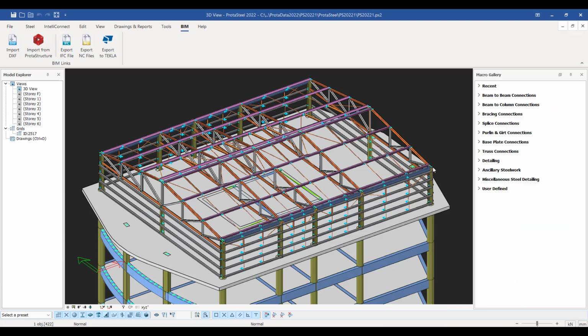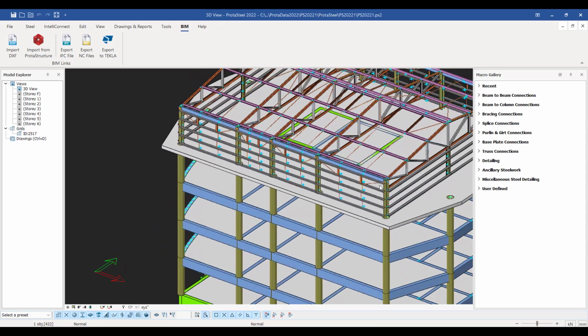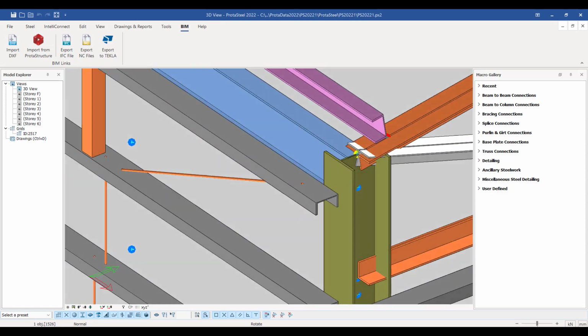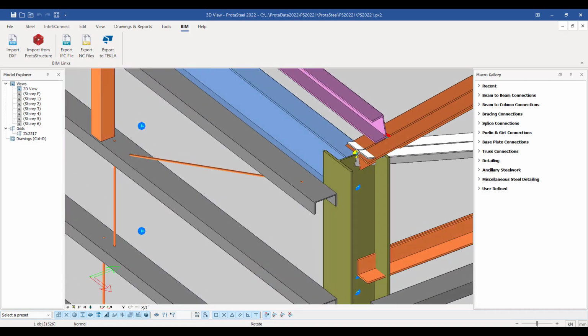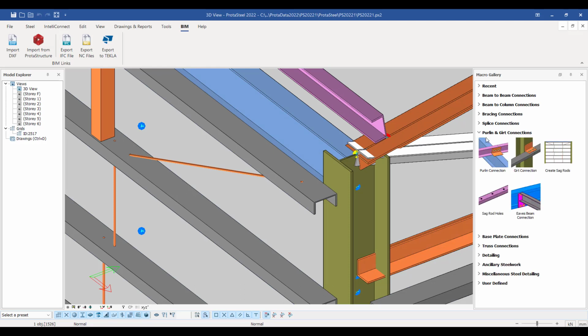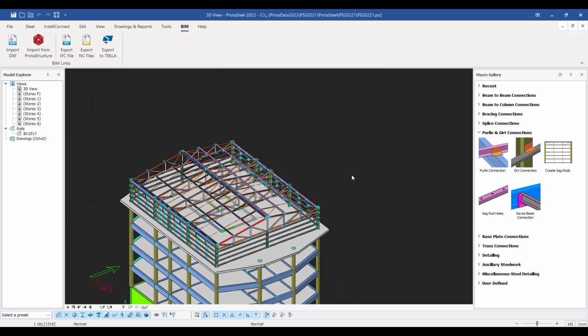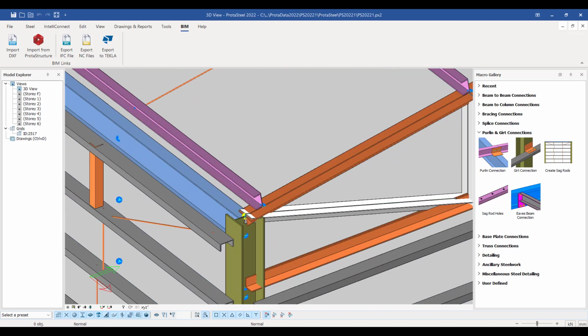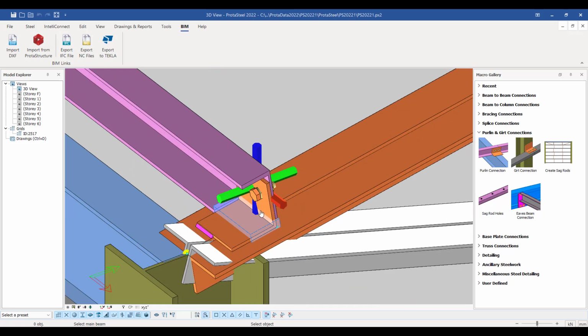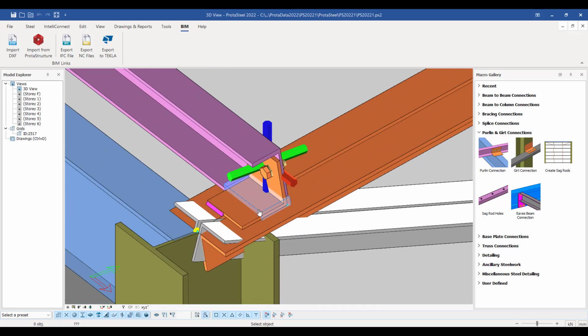Now how this works is if I just come into this model here, I can zoom in and we can look at a particular connection. I might be interested in this purlin and how it's going to connect to this truss. So we can just choose that macro from the gallery here, and I can choose the two elements. Let me just do that again. Sorry, I'll just click out. So you can just choose the connection here, choose those two elements, and if you right click, the connection will be automatically created for you here.